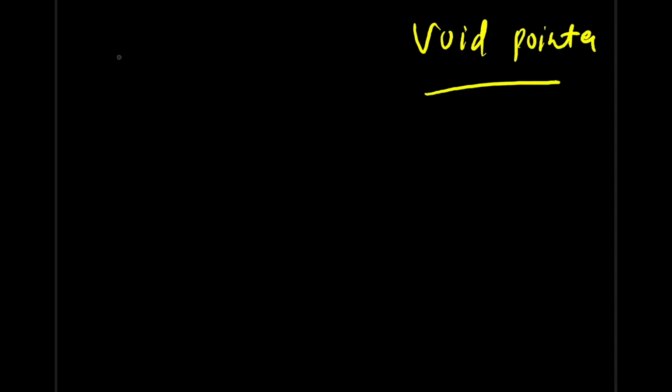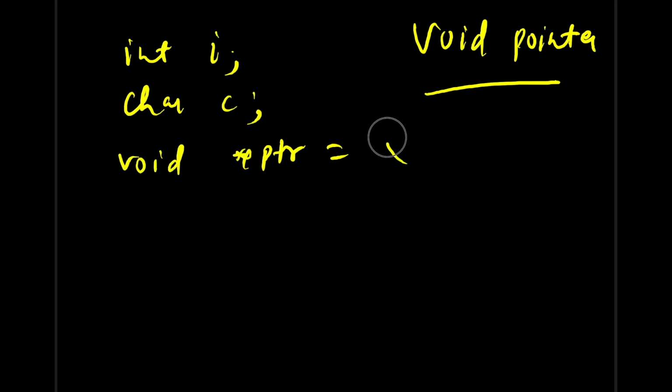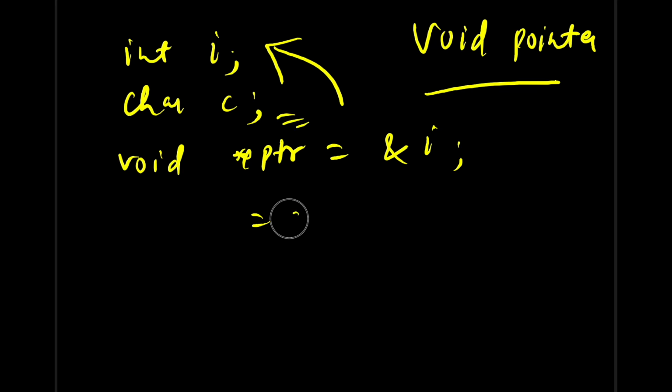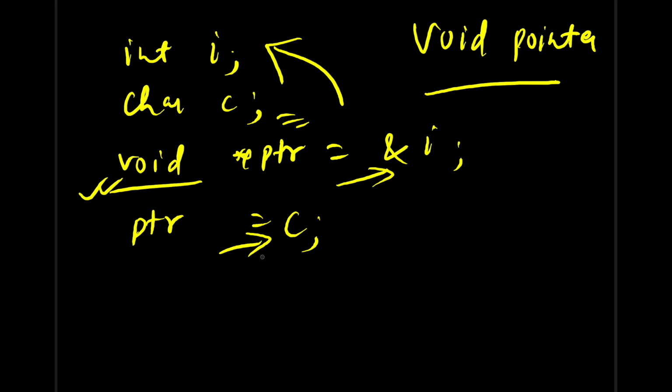And now let's understand another flavor of it, the void pointer. This void pointer can point to any type of variable. Let's say you have an integer variable I, and another variable whose data type is character, let's say C, and you have taken a void pointer ptr and assigned it the address of I, which is of integer data type. And in the same way you can also point to the character variable with the same pointer which is of type void. With the same void pointer you can point to both your integer variable as well as your character variable.